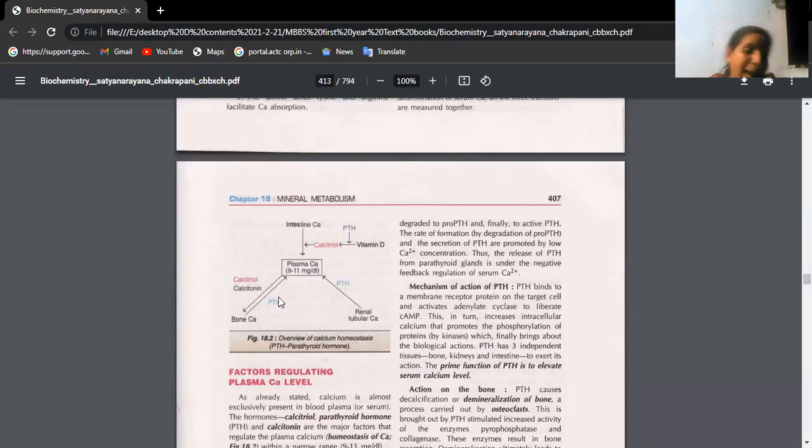Parafollicular cells are there in the thyroid gland, which release this calcitonin.